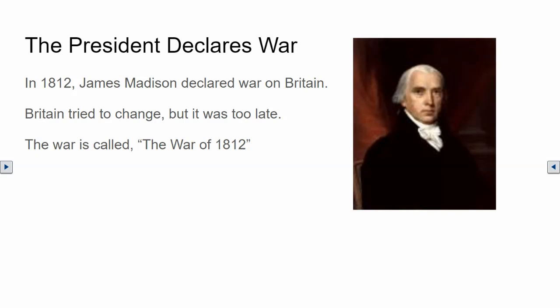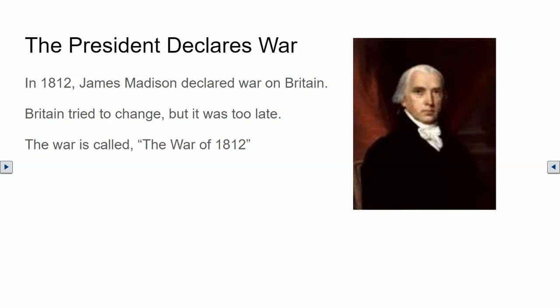Britain did not want a war with the United States. When Britain heard of plans for war, they stopped attacking American ships and taking U.S. sailors. But news of these changes by Britain did not reach the United States for a couple of weeks. By then, it was too late. President Madison had asked Congress to declare war on Britain.